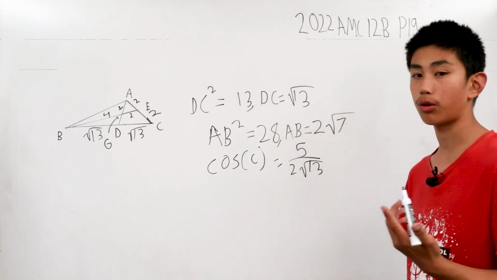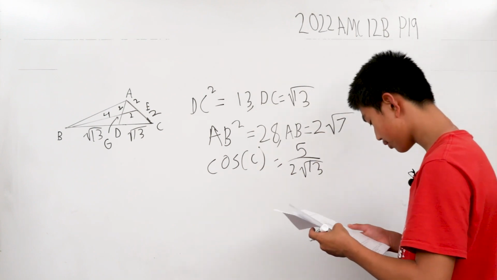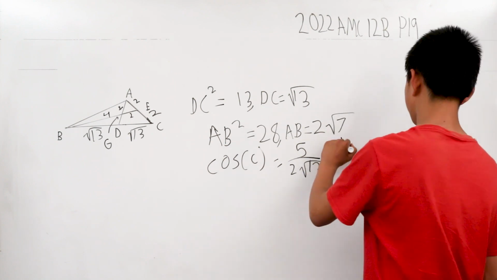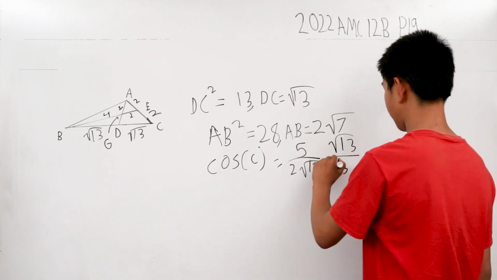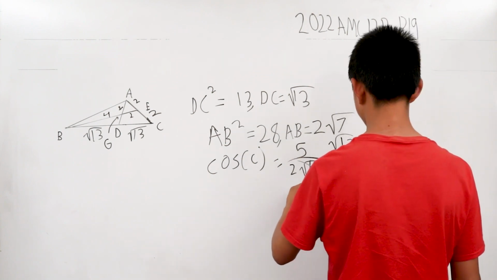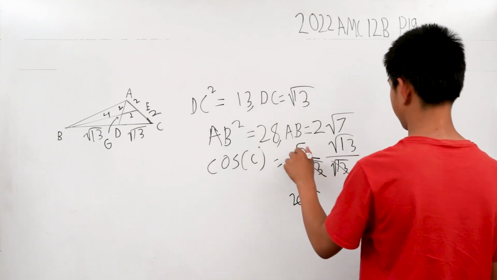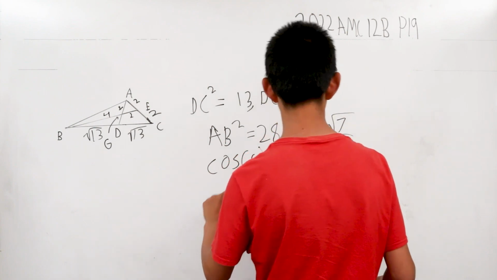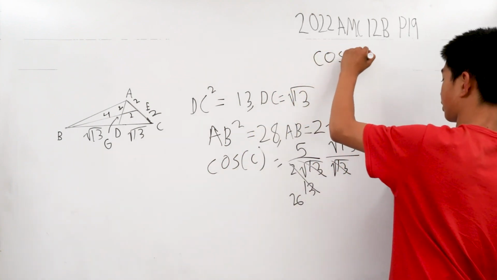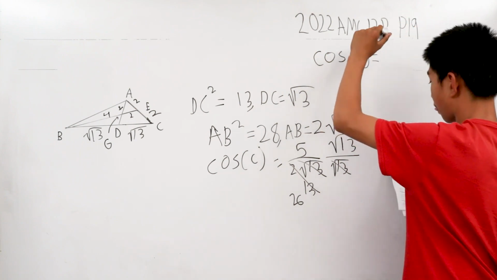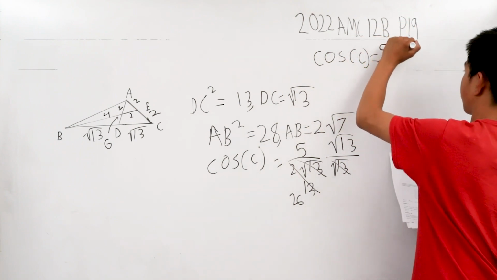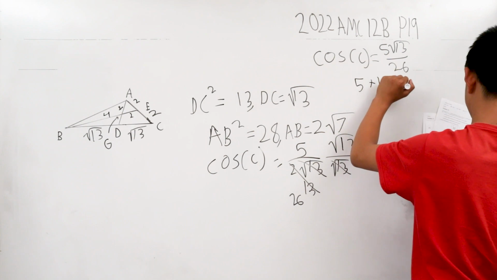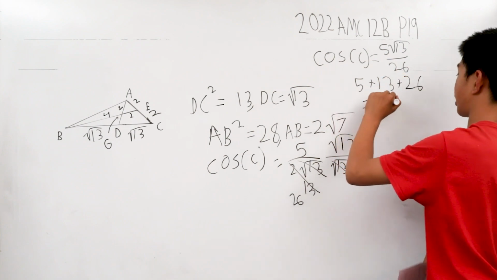But we don't have it in the right form. It wants us in the form of m square root of p over n, not this. So we want to rationalize the denominator by multiplying by the square root of 13 on both sides. This becomes positive 13. This becomes 26. And then this 13 just gets added on. So our final value of cosine of C is equal to 5 times the square root of 13 over 26. So 5 plus 13 plus 26 is equal to our answer of 44.